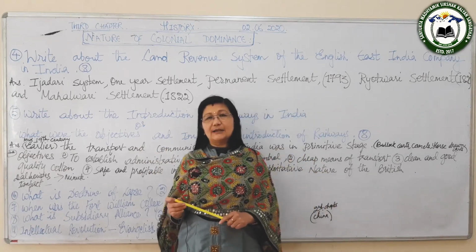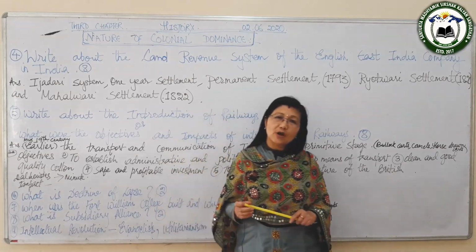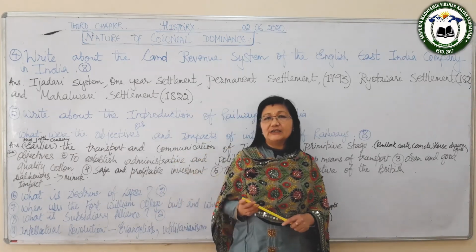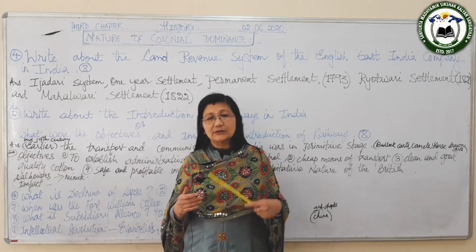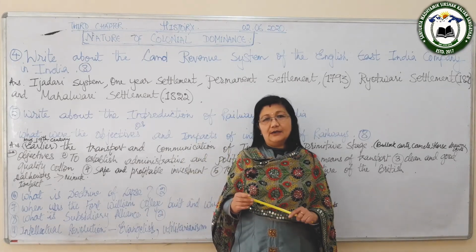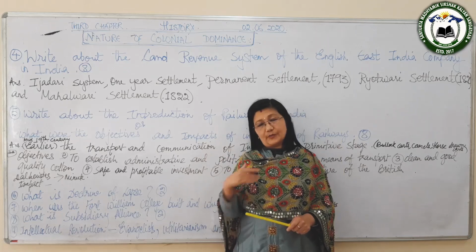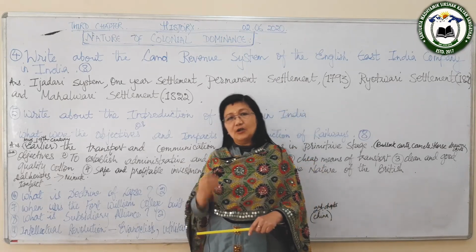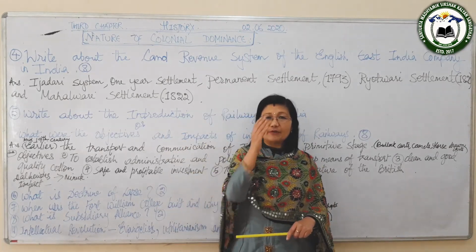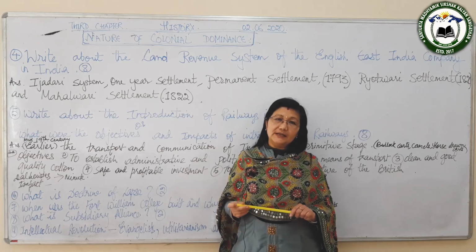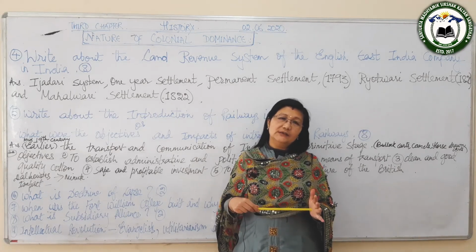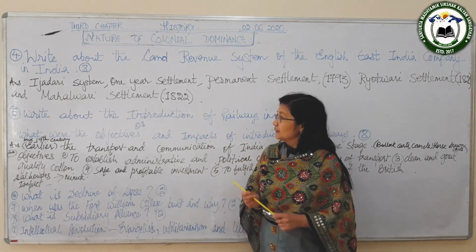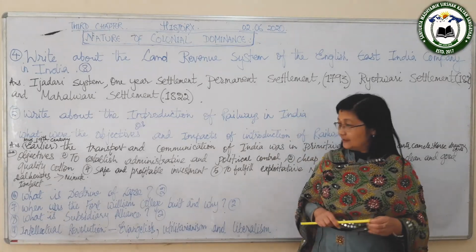Next, it encouraged people to grow cash crops like sugarcane, jute, tea, because cash crops bring a lot of money. And also, it helped in export and import, because a lot of agricultural produce was exported. And last, it helped in investment. Not only in India, but even people from England got interested to invest their money in India. So a lot of investment started, and this led to modernization of India. So this is all about the history regarding the introduction of railways in India.